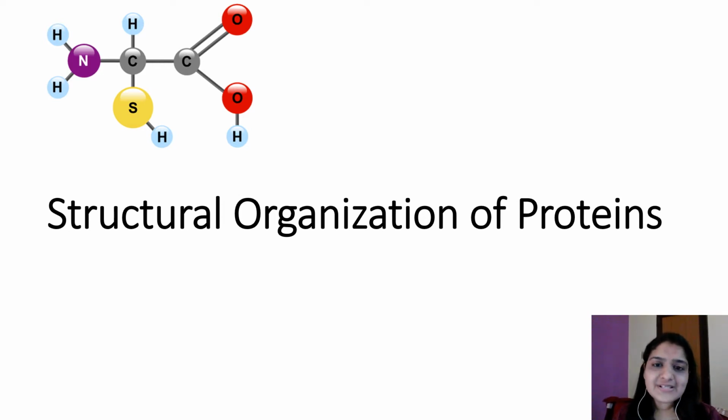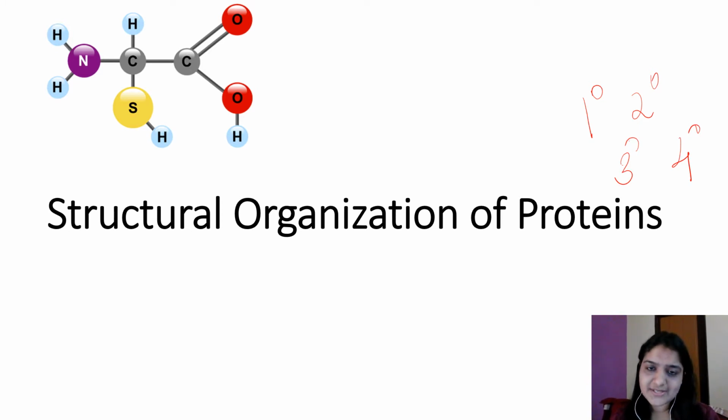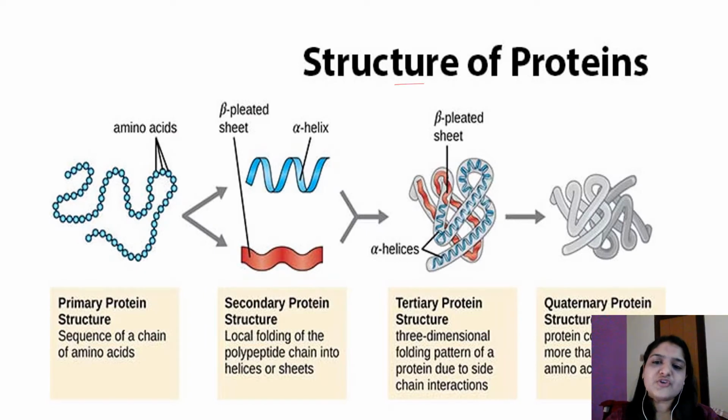So what are the different levels of structural organization? Yes, the different levels are primary, secondary, tertiary and quaternary. These are the different levels of structural organization of proteins and we will see them one by one.